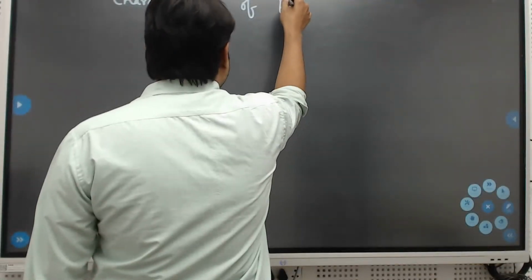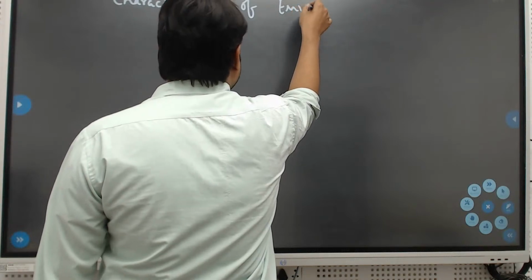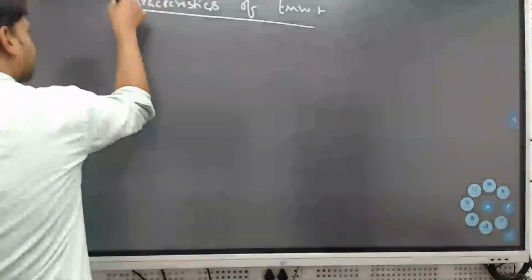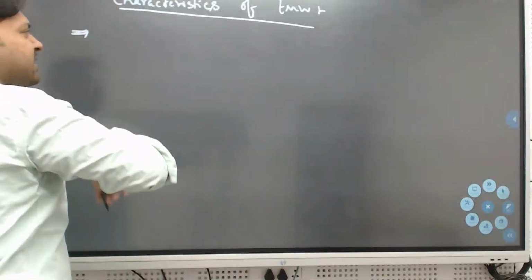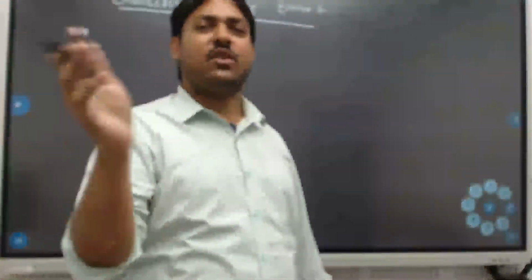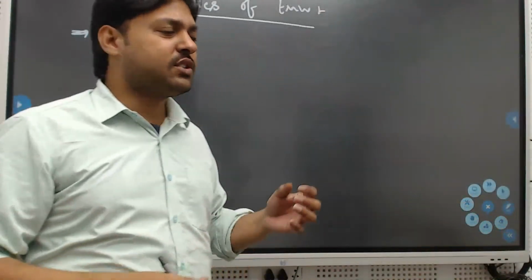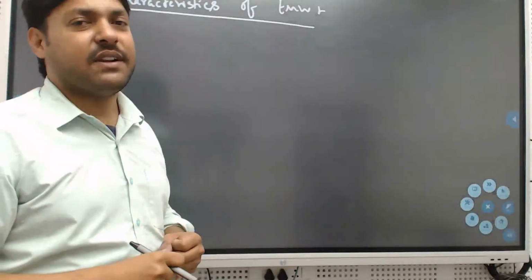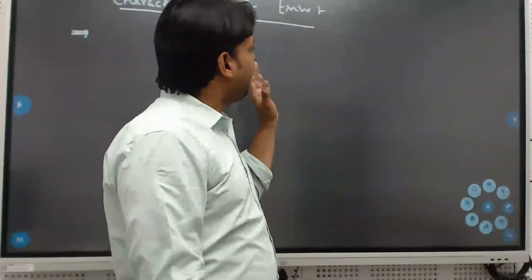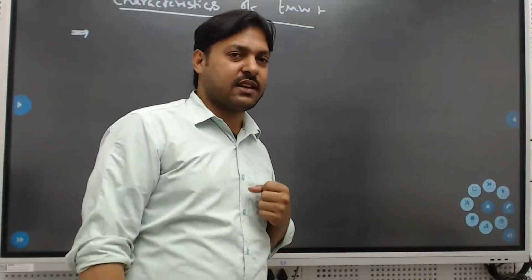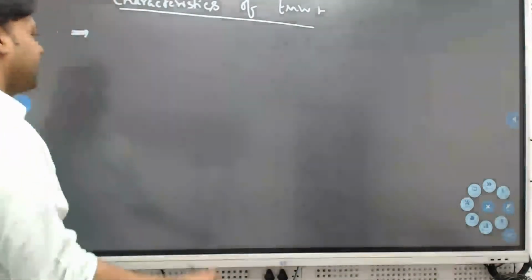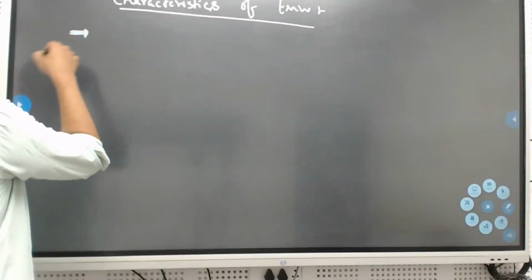Characteristics of electromagnetic waves. Now, whatever we discussed in 11th and 12th, all the wave stories, all the electric fields and magnetic fields, we will try to recall those things. So, characteristics of electromagnetic waves.